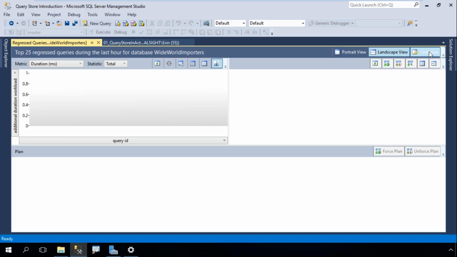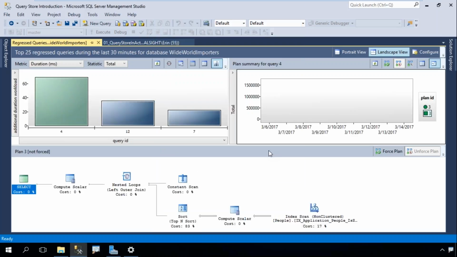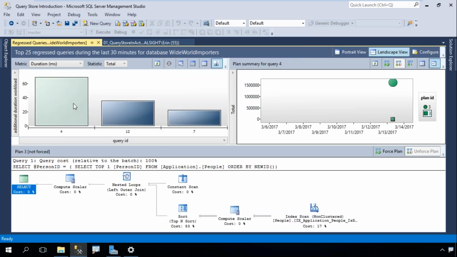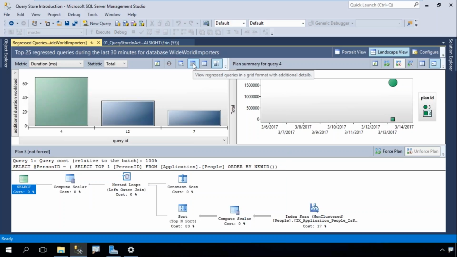And do I want to look based on my average, my min, my max? So we're just going to leave this right now as duration. And now I get something a little more interesting here. I get some bar graphs, and this is good, but I really don't find this as useful as looking at it in a grid format. So this button right here in the middle gives me a grid format view instead of graphical.